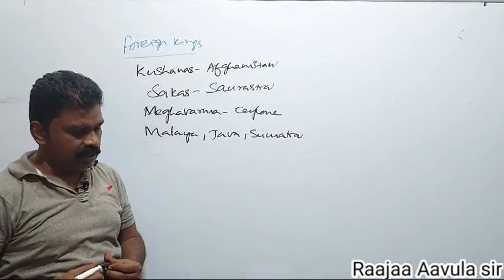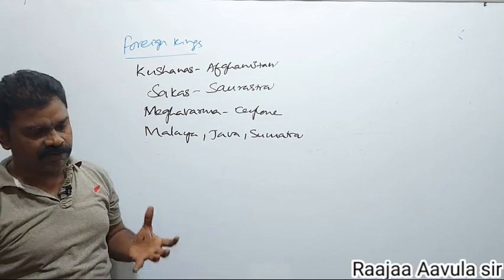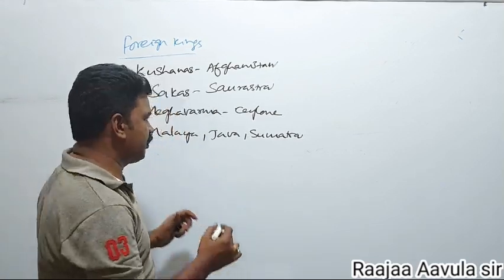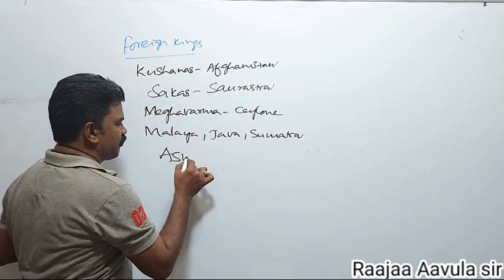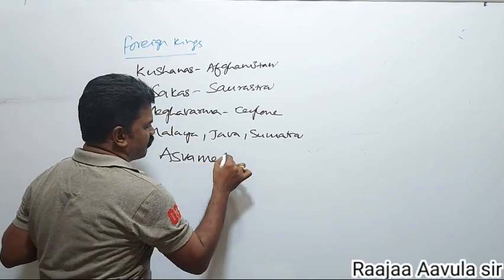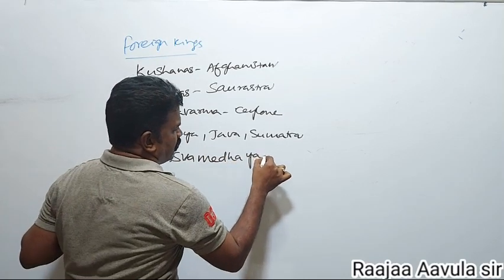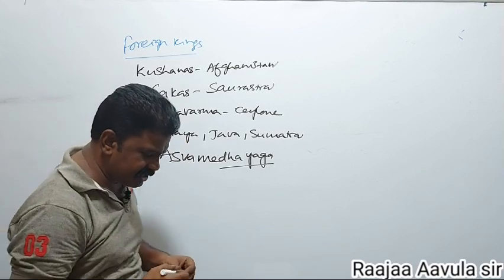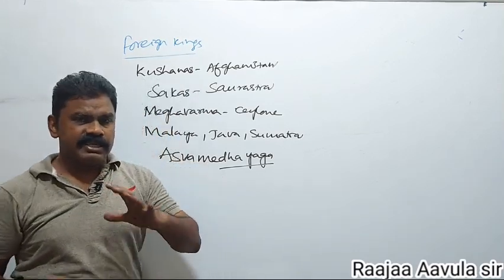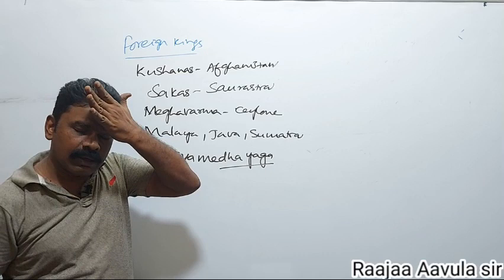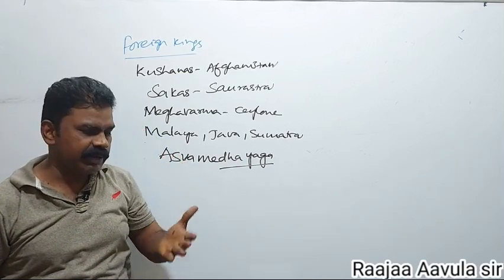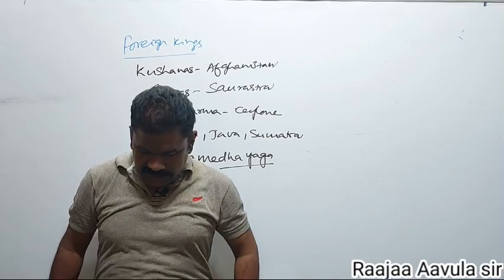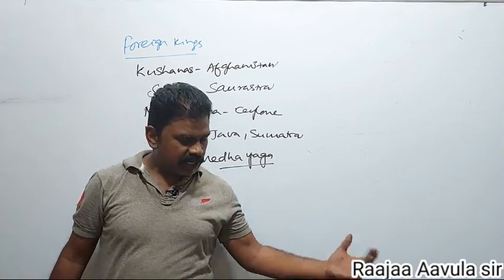After all these conquests and victories, Samudragupta performed the Ashwamedha Yaga. Whenever a king completed his Digvijayas, that is Dharma Vijayas or victories, he would perform the Ashwamedha Yaga to know the extension of his kingdom. And he also issued coins in the name of the Ashwa.